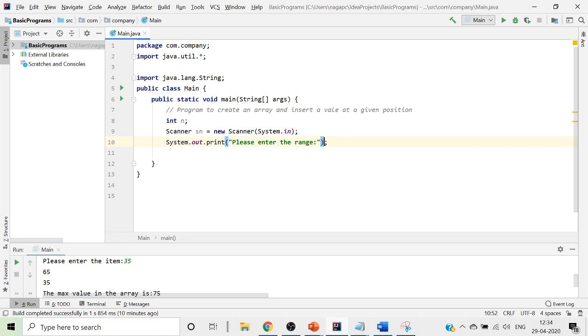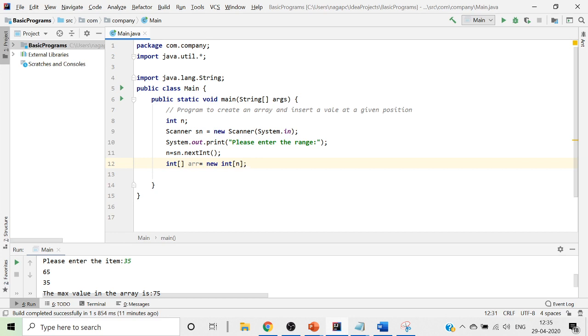Now once we finish it, we want to assign it to n. So n equals sn dot nextInt. Now we have got this n value from the user. Now I create an array, int arr equal to new int, and in this we pass the value n. This is how we have created my array with n values.